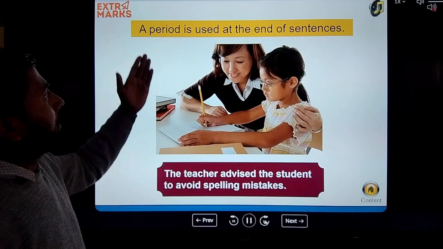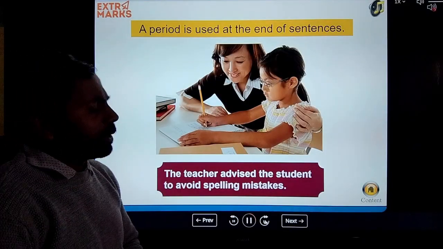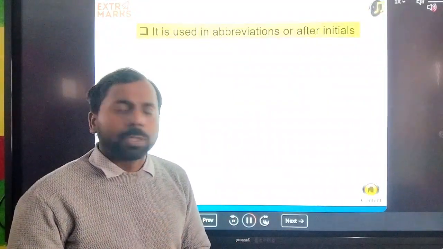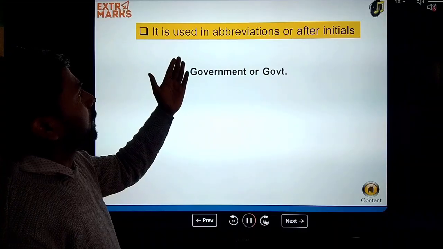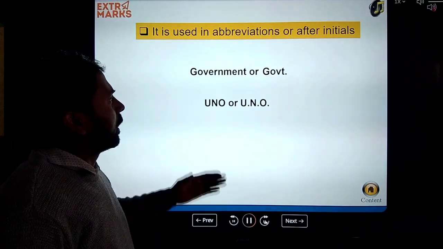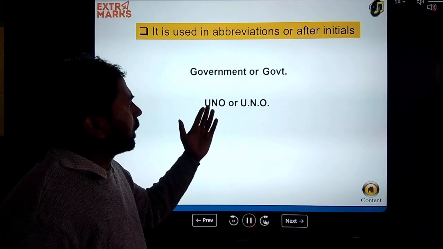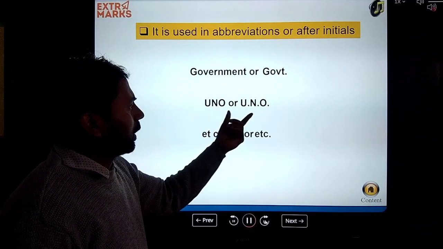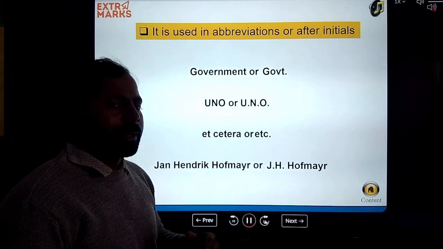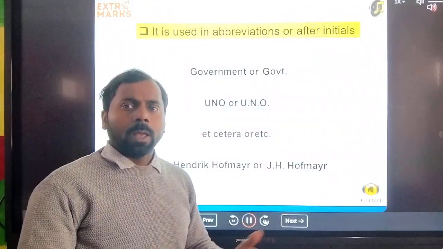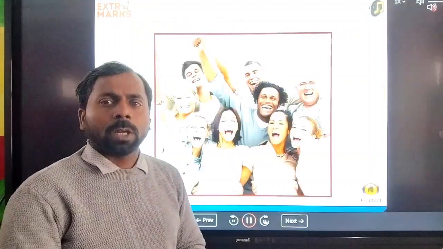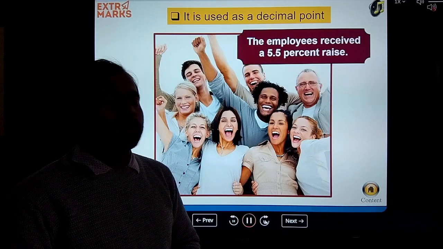So you can see here a period is used at the end of the sentence. Every sentence which is complete, we use the full stop. It is used in abbreviations or after initials, like U.O. in abbreviation form, U full stop and O full stop, like M.A. After M we use the full stop, after A we use the full stop.